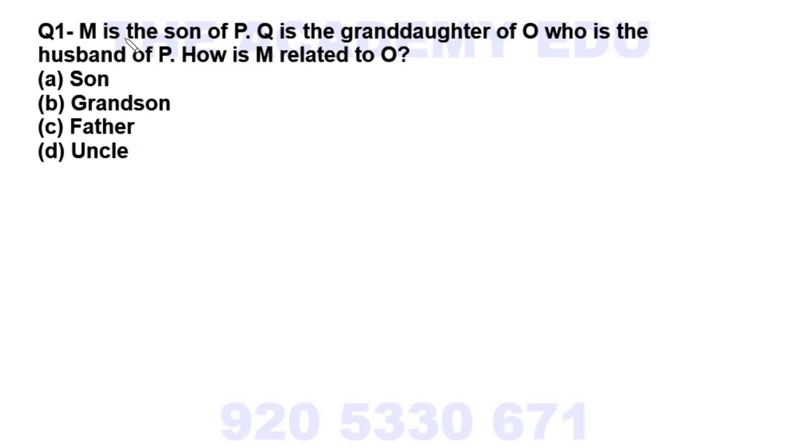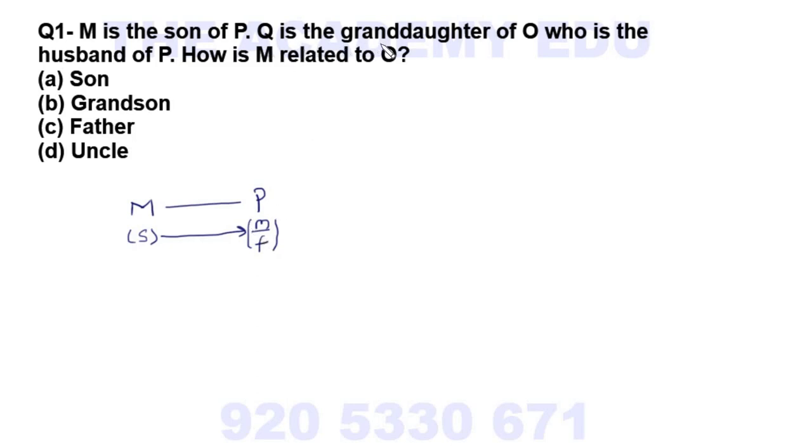So let's start. M is the son of P. So what I learned here is M is son of P. So I will write here M and P. What is mentioned in the question? M is son, S for son, of P. So P can be his mother or maybe his father, because gender is unknown, so I can write either mother or father. So here I write the name and here I write the relation.